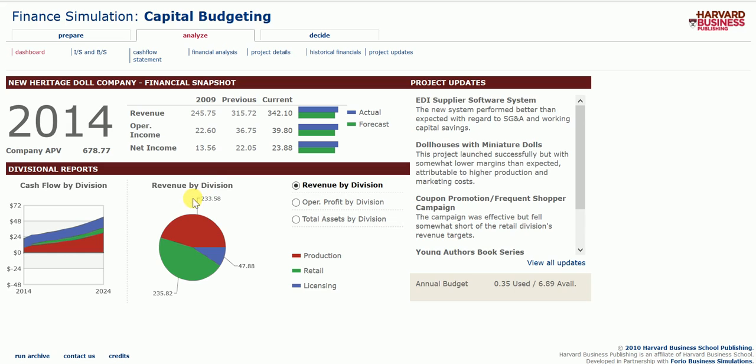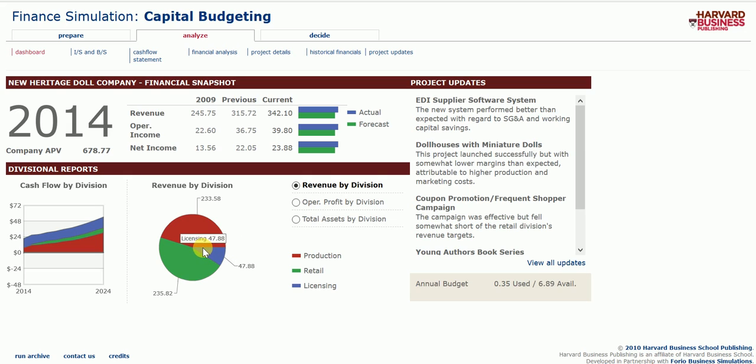Going down here to the pie chart, we can see my revenue by division is taken up by two big portions, which are production and retail. My production is right now at 233.58 and my retail here is at 235.82. So as we can see, most of my money is coming from the retail division.